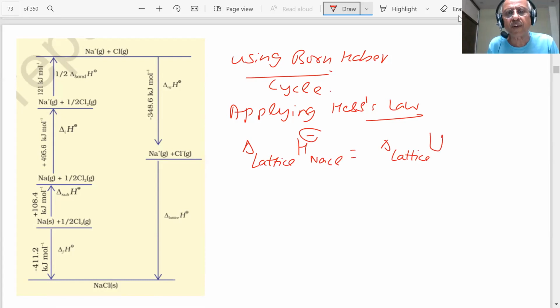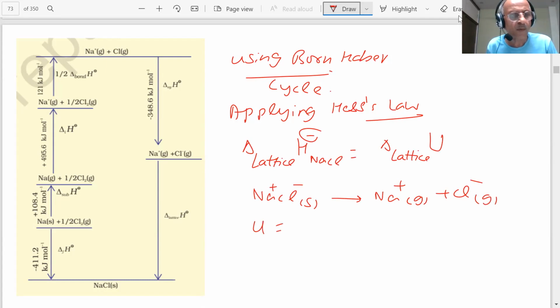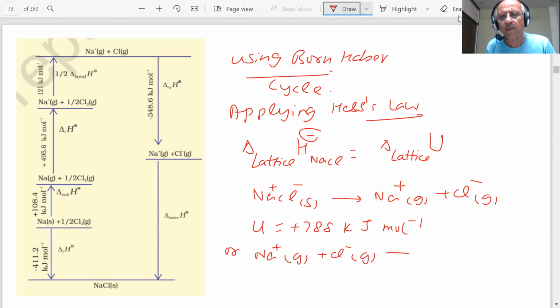So if I have NaCl and dissociate it into gaseous ions, this value comes out to be plus 788 kilojoules per mole by using this Born-Haber cycle. Or if I form 1 mole of NaCl, the same amount of heat will be liberated, minus 788 kilojoules per mole.